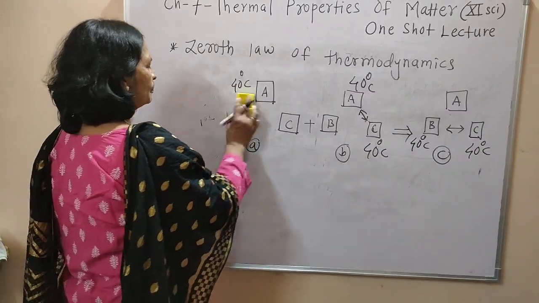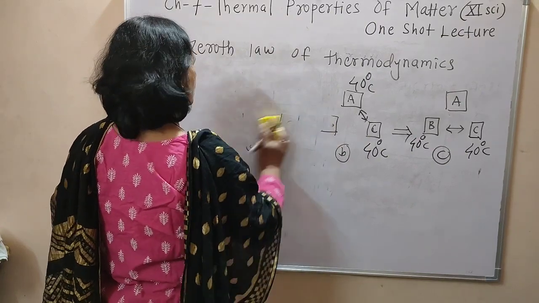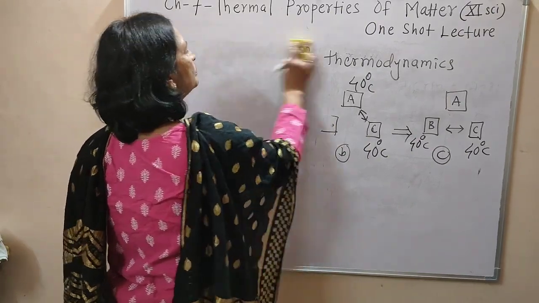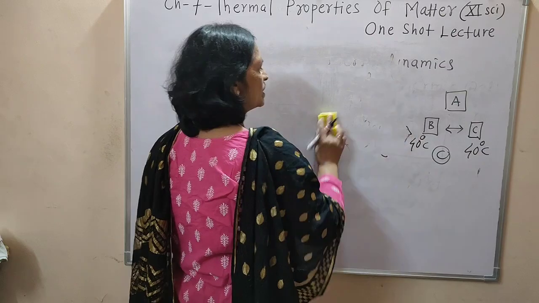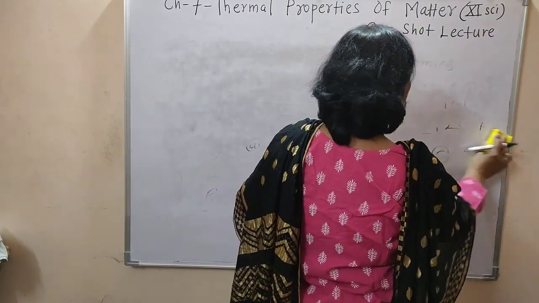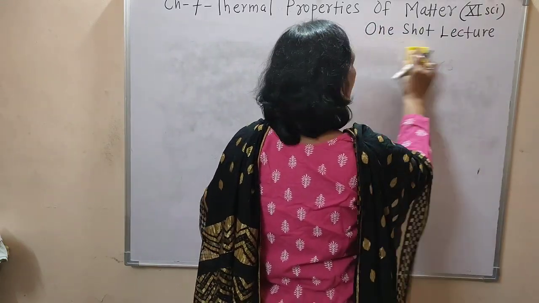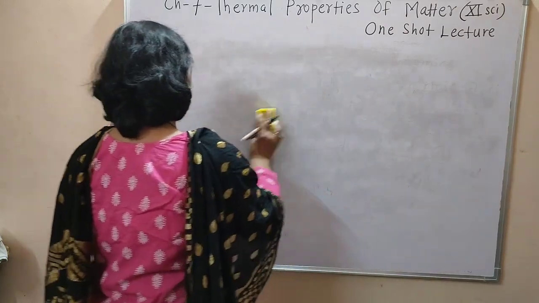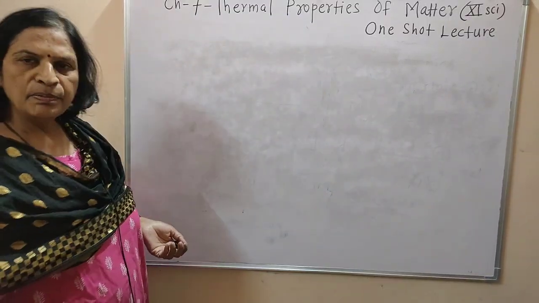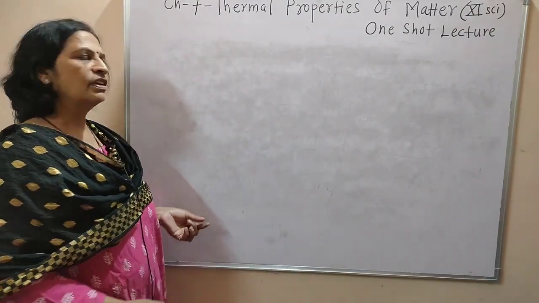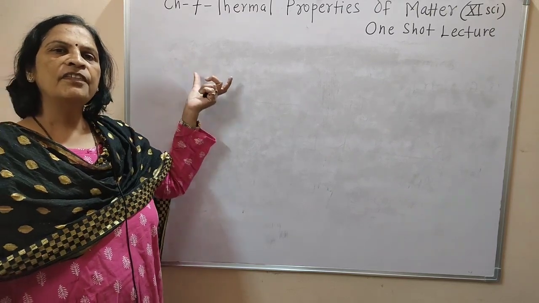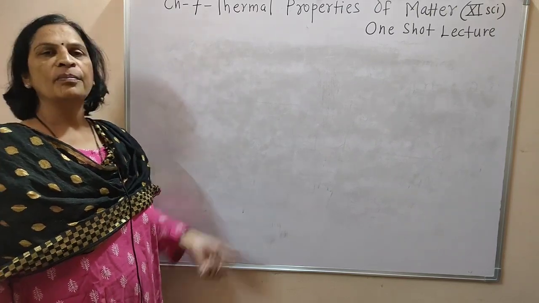Okay. Now we have to study two definitions, that are ice point and melting point. And before studying these definitions, we have to study the definition of thermometry.